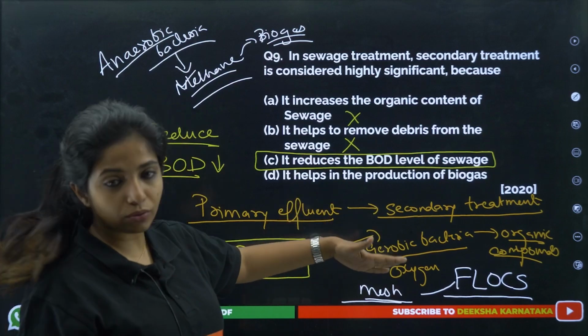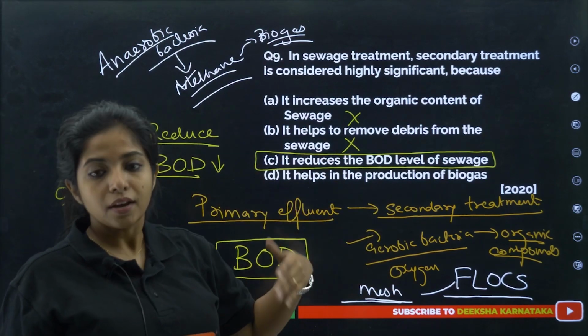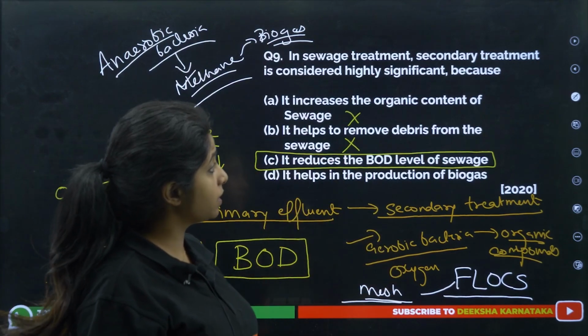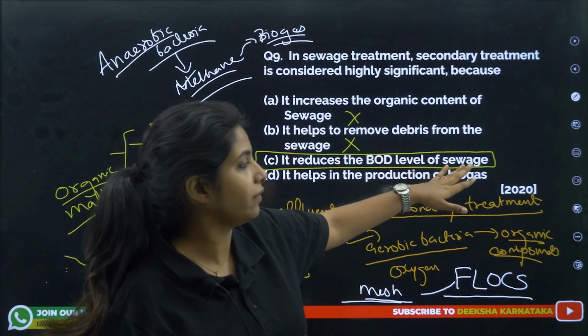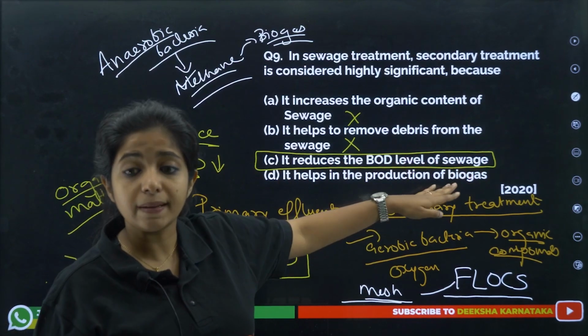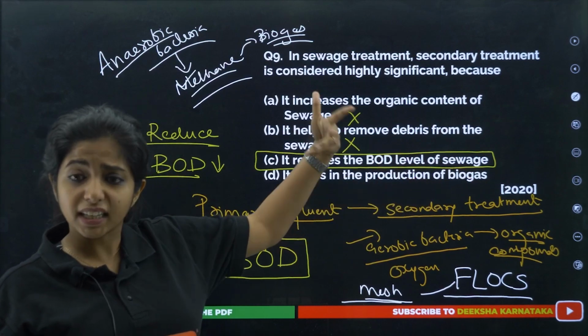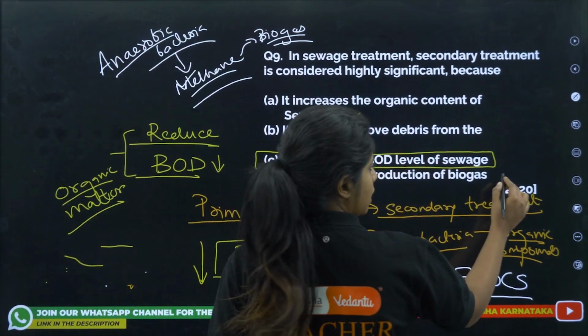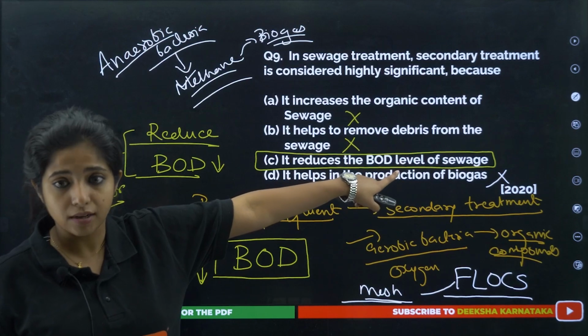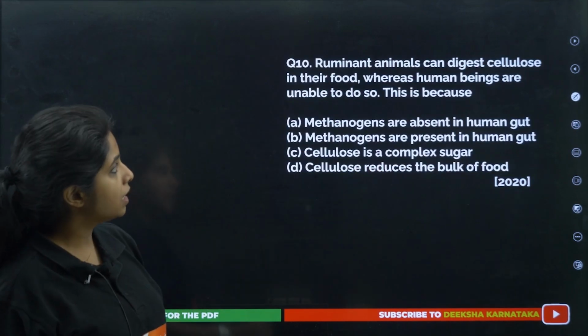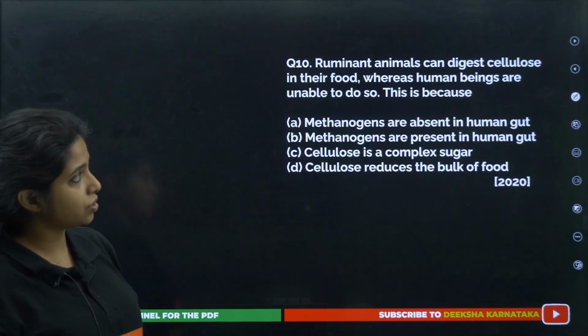Okay, so I just explained that as well, because you will be seeing the questions further. In sewage treatment, the secondary treatment is considered highly significant because it reduces the BOD level of sewage. Now this is the second thing: it helps in production of biogas. This is the second thing that happens later on. So I won't say this is entirely correct as of now. First thing is first. This is significant.